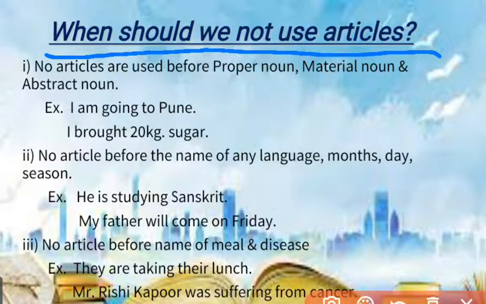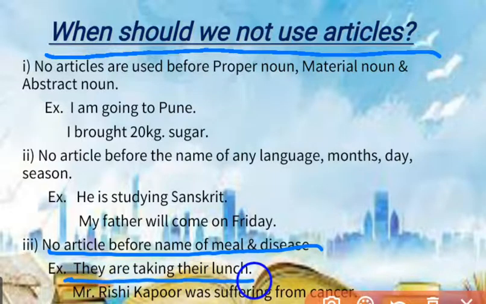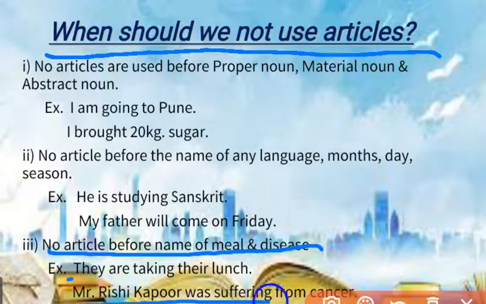Let's see the next. No articles before the names of meals and diseases. When you are talking about any meal or disease, there is no need to use any article. For example, meals mean breakfast, lunch, dinner. These are meals, so no need to use any article. See the example. They are taking their lunch. Here no article is used. Next example, Mr. Rishi Kapoor was suffering from cancer. Here cancer is the name of a disease. So, there is no need to use any article.